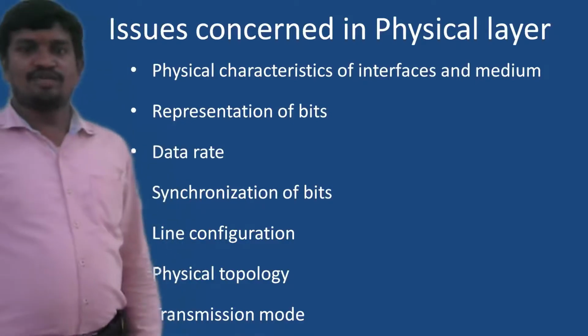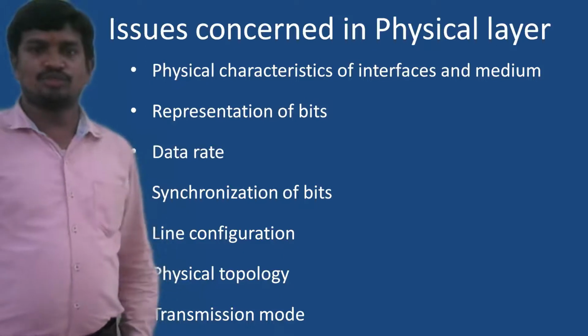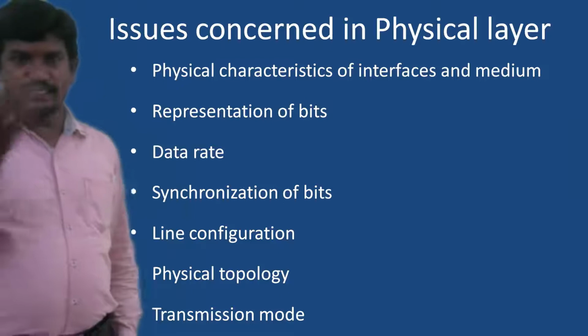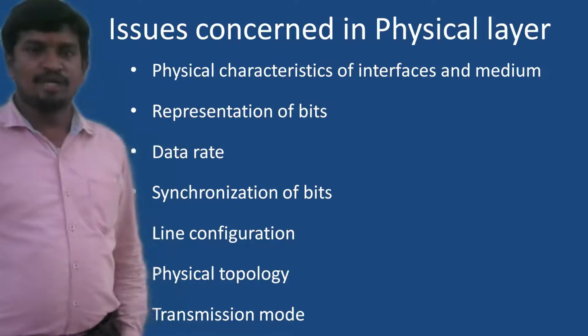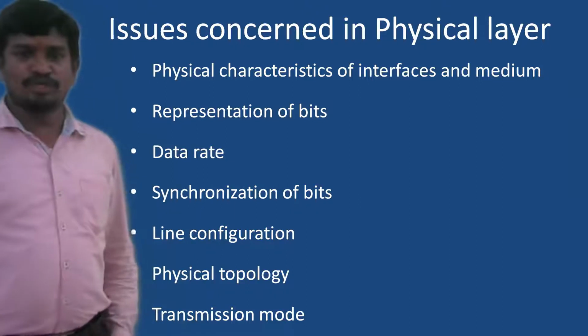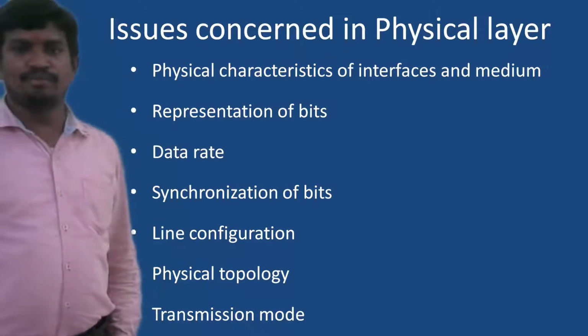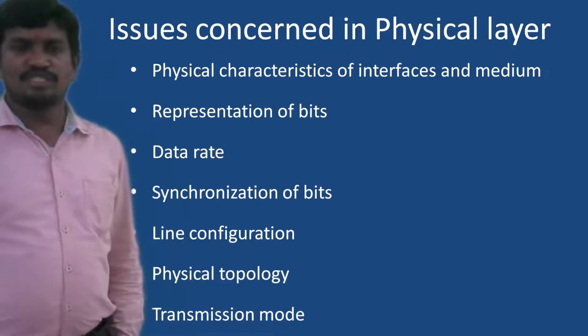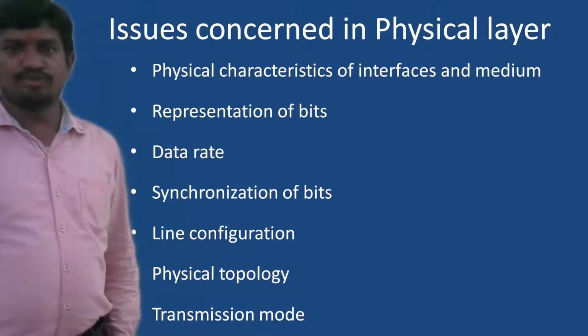So in the previous class, we have already discussed the issues which we are going to cover in the physical layer. These include characteristics, representation of data, data rate, synchronization, line configurations, physical topology, and transmission modes. This is what we discussed in the previous class, and the physical layer is the first layer in the OSI model.